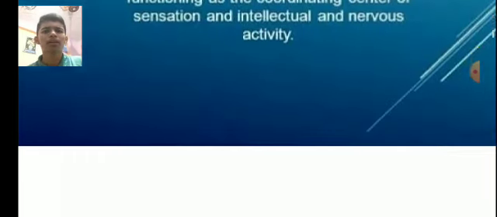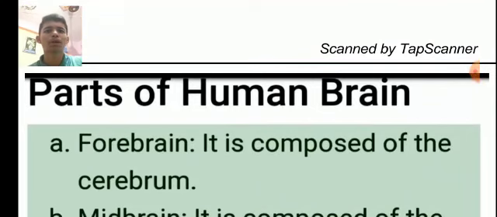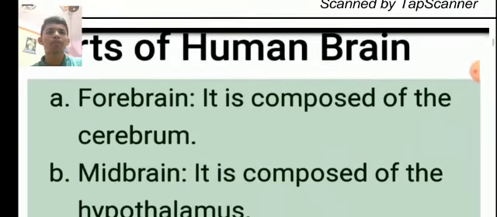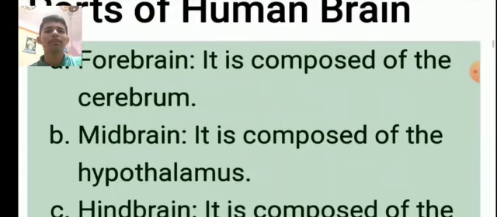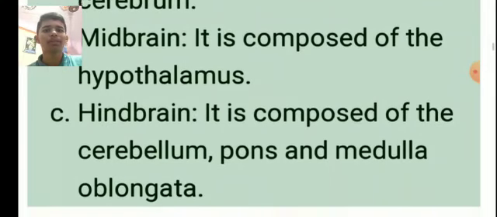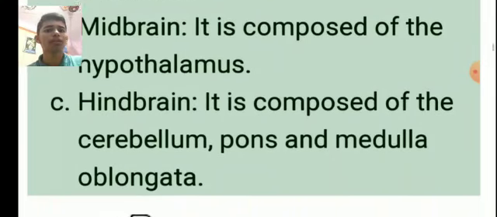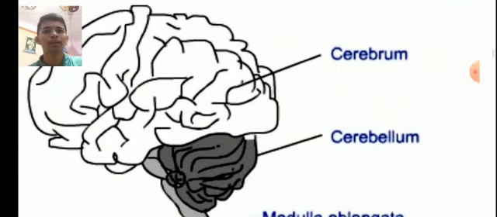Then what are the parts of brain? There are three parts of human brain. First, forebrain. It is composed of cerebrum. Second, midbrain. It is composed of hypothalamus. Third, hindbrain. It is composed of cerebellum, pons and medulla oblongata. You can see the following figure of human brain.